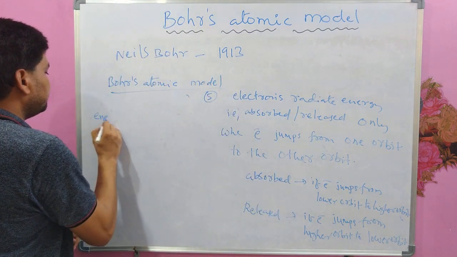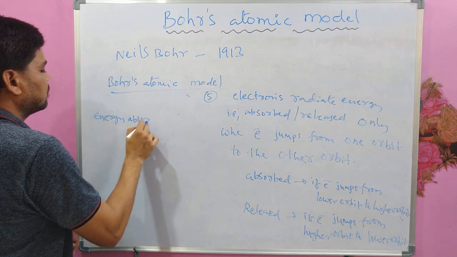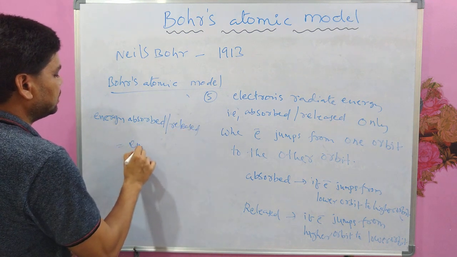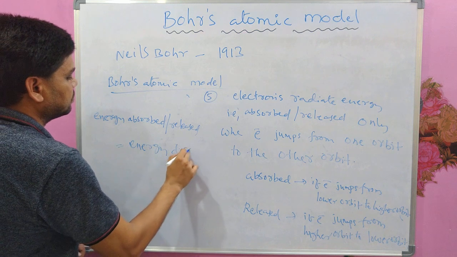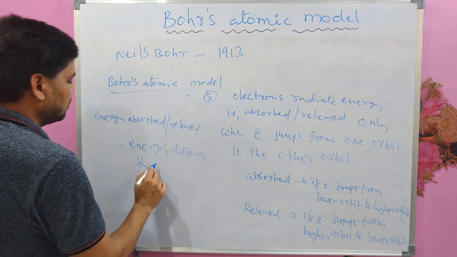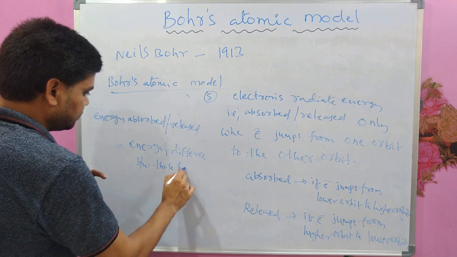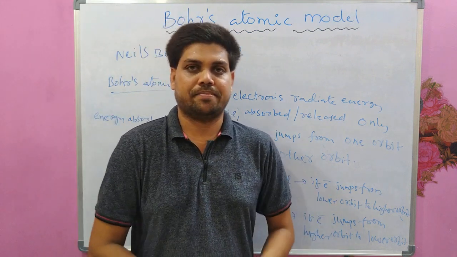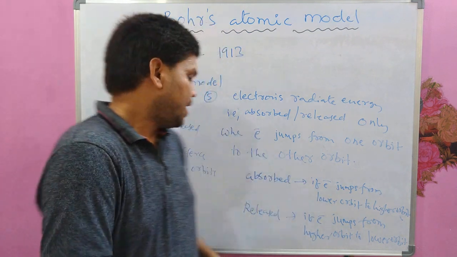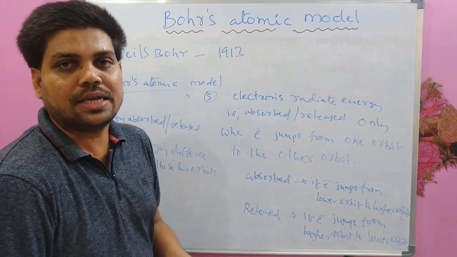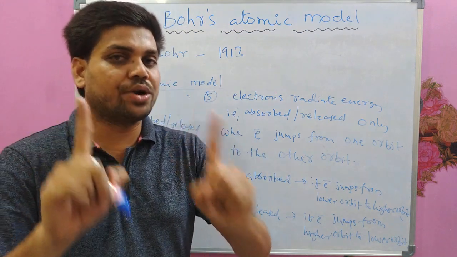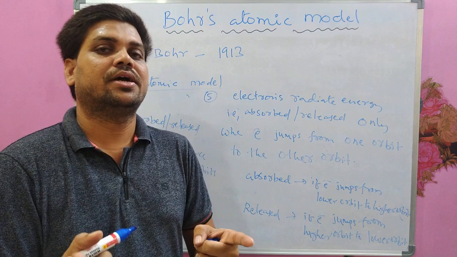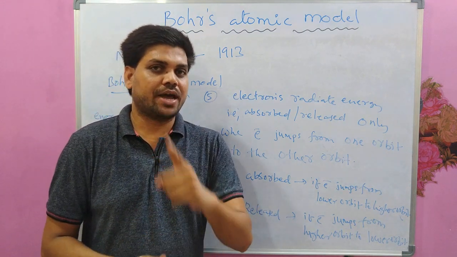The energy absorbed or released is equal to the energy difference between those two orbits in which electron is jumping from one to another. And that absorbed or released energy is in the form of photon, the particle nature of light, which travels with velocity of light in vacuum or air.